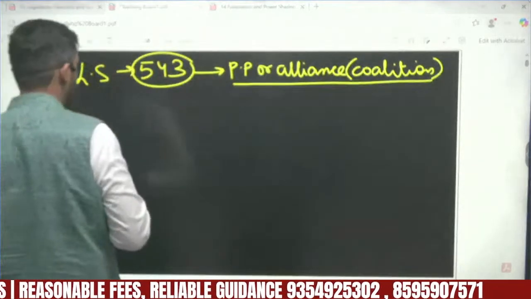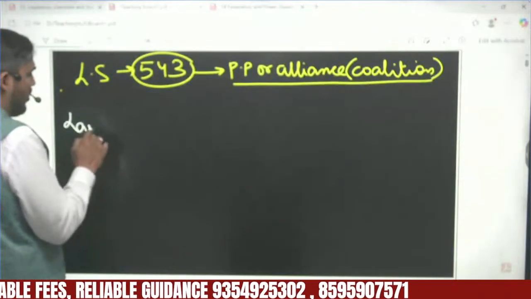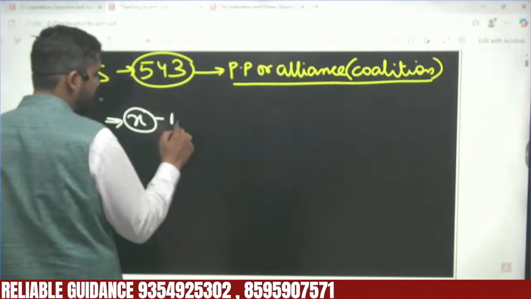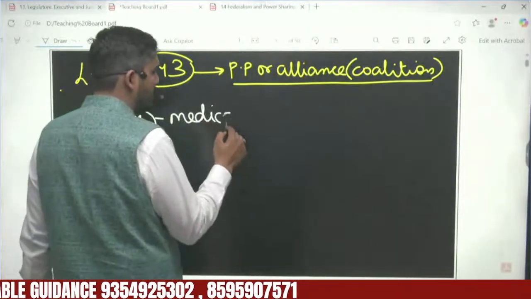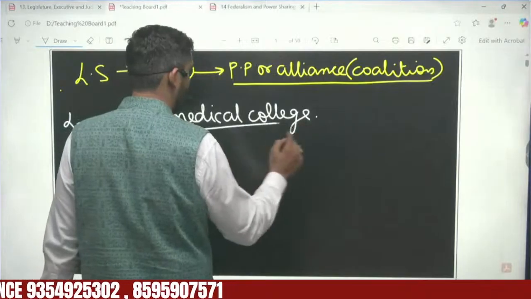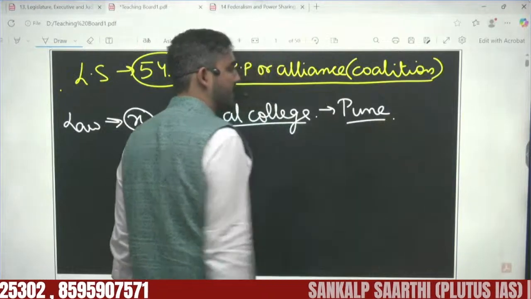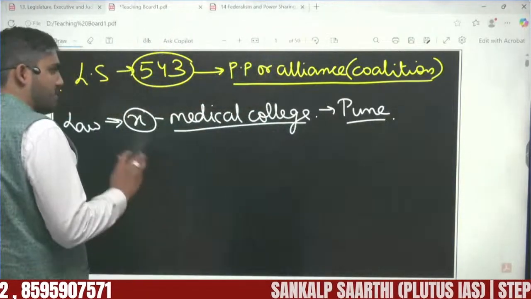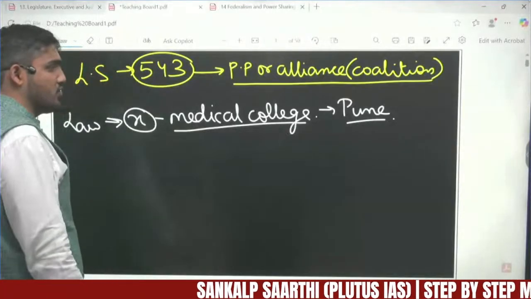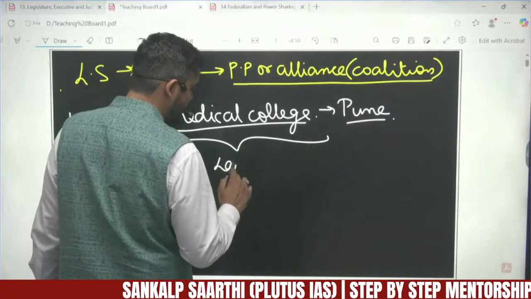For example, for any act, let's say there is a law for the making of X medical college in, let's say, Pune district of Maharashtra. This will require money and many regulatory things that have to be taken into consideration, so every technicality will be mentioned in the law.